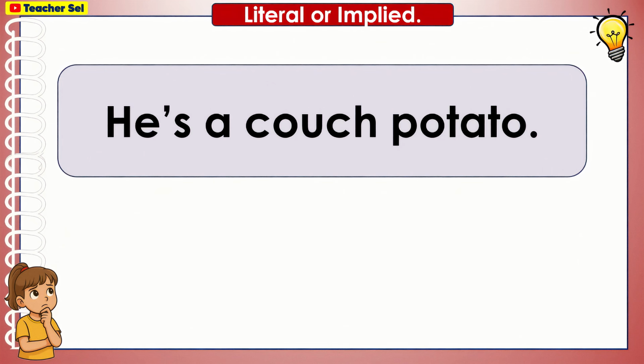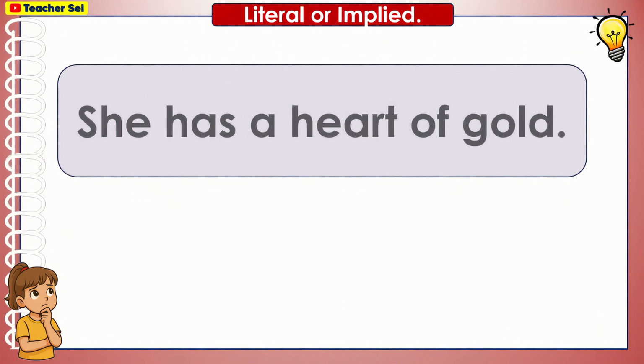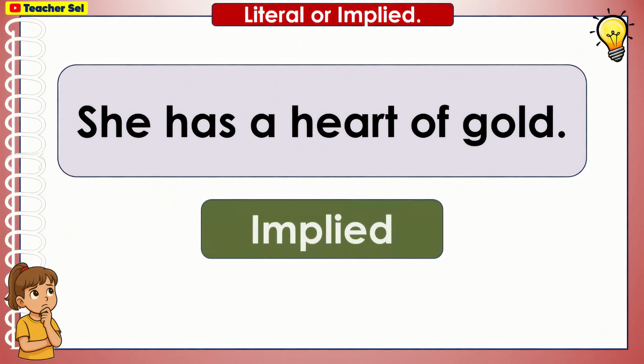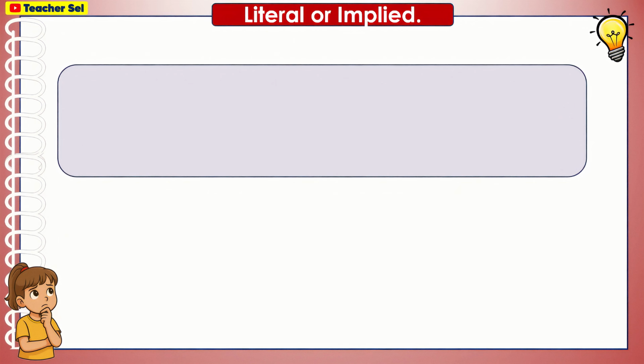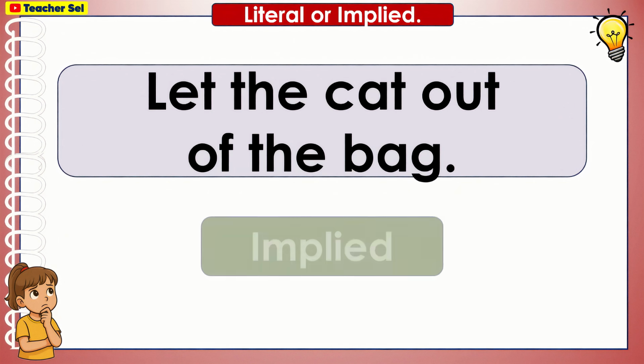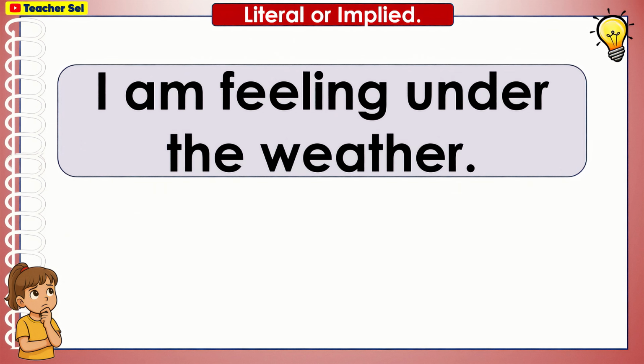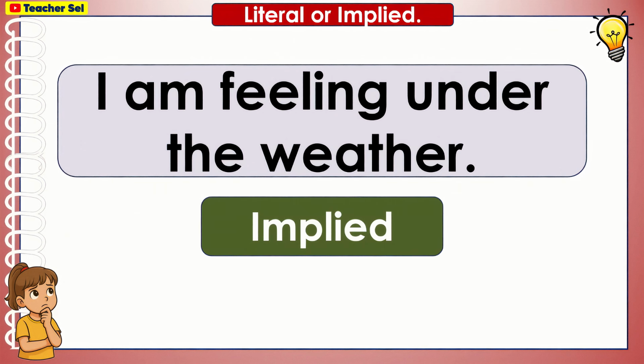He's a couch potato. Implied. She has a heart of gold. Implied. Let the cat out of the bag. Implied. I am feeling under the weather. Implied.